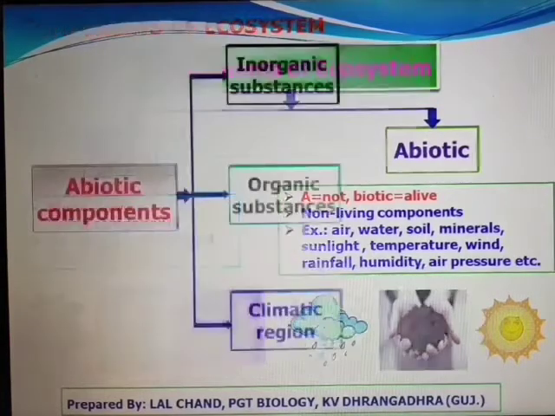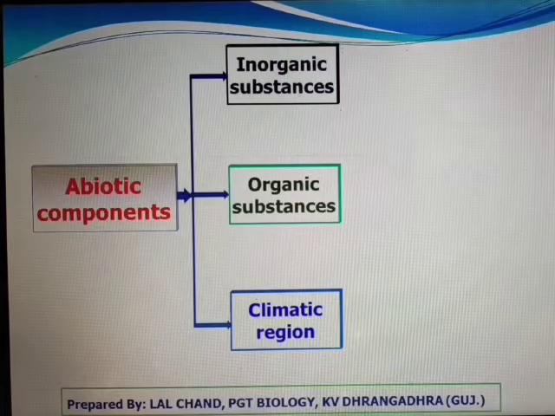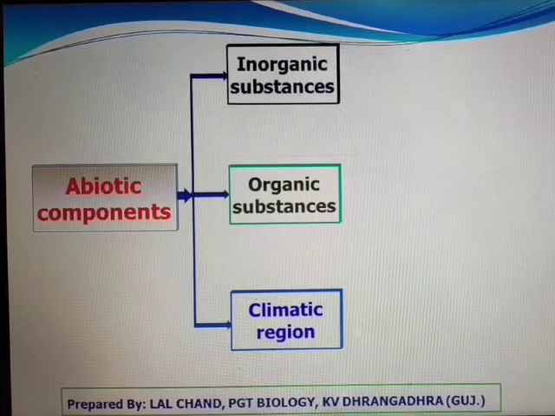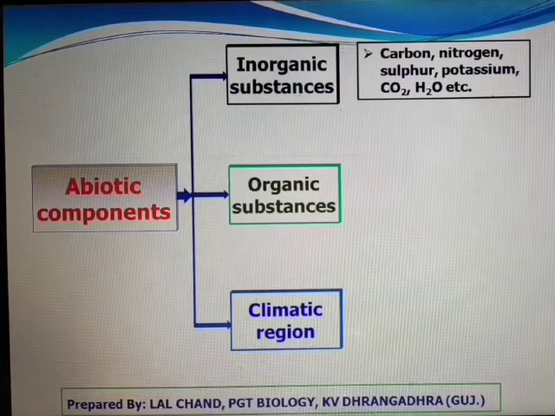Now we will discuss in detail about the abiotic components of an ecosystem. These are grouped into three categories: inorganic substance, organic substance, and climatic region. In inorganic substance, inorganic nutrients are included like carbon, nitrogen, sulfur, potassium, and also carbon dioxide and water.